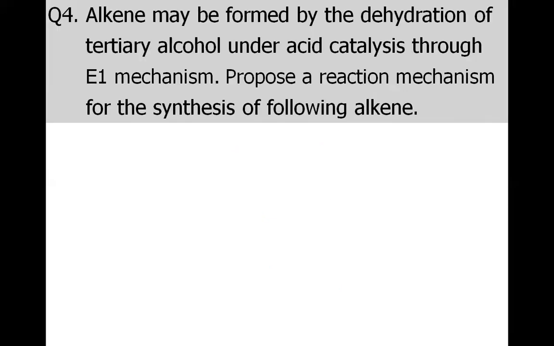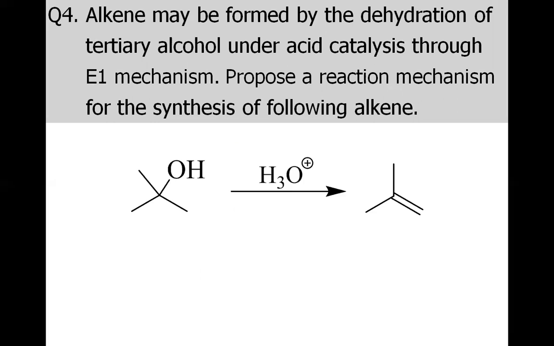Now let's discuss question number 4, which is simply about the mechanism of this transformation. We have this tertiary alcohol, which is in fact tertiary butyl alcohol, which when treated with acid gave the alkene through the process called elimination, and this is an E1 reaction, not the E2 reaction. And let us discuss the mechanism.